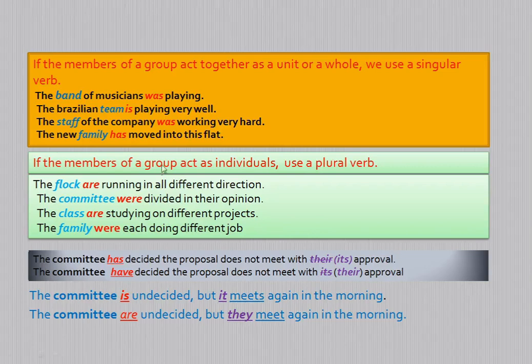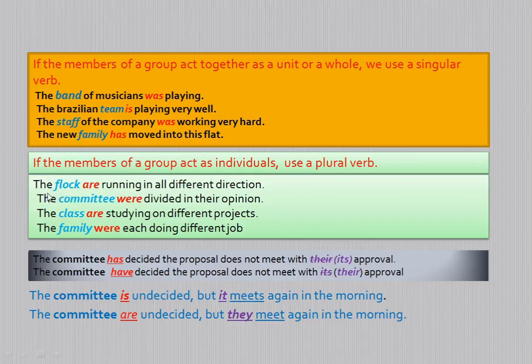singular verb. Similarly, if the members of a group act as individuals, here individually means independently, not together, they are not acting together as a whole, we use that countable noun as a plural countable noun, and the plural countable noun demands a plural verb. Let us go through the examples. We will have a clear idea of subject and verb agreement with regard to countable nouns.